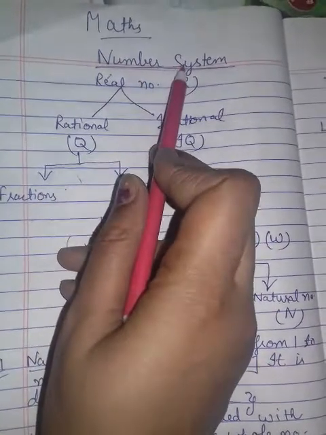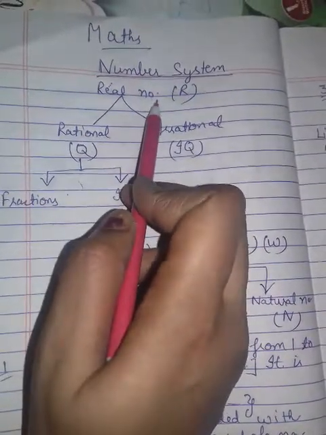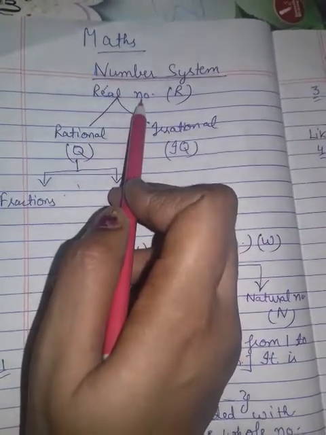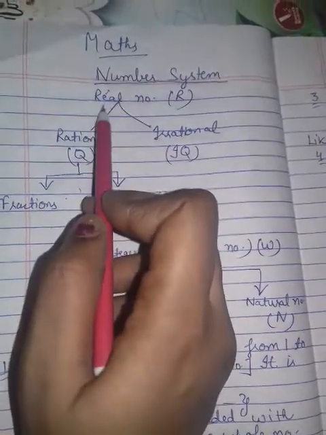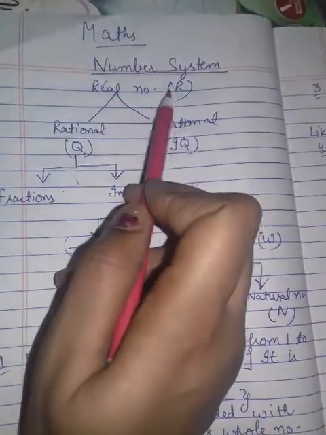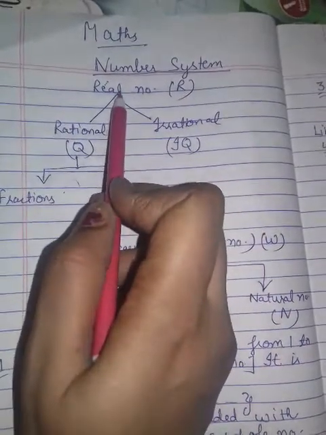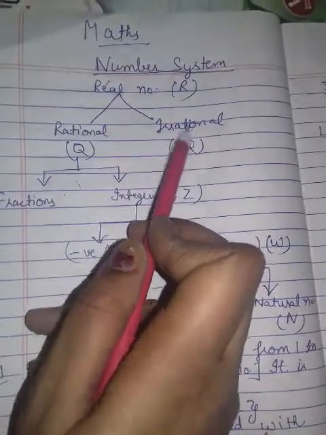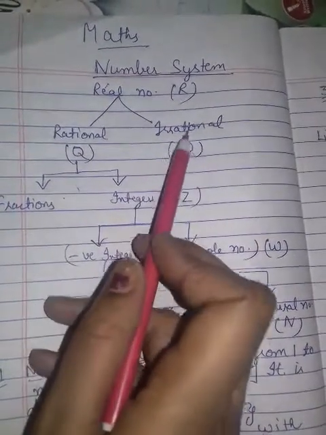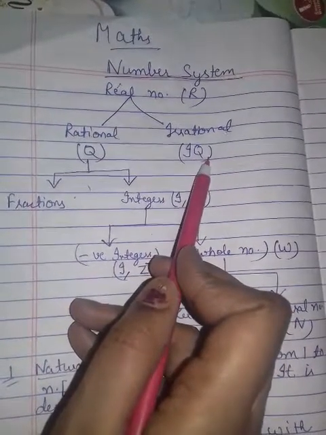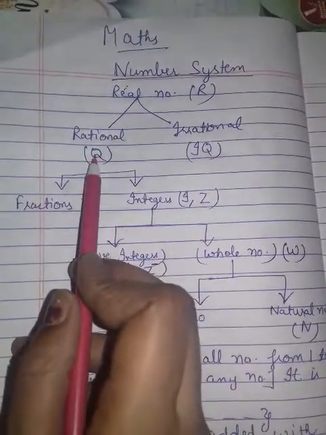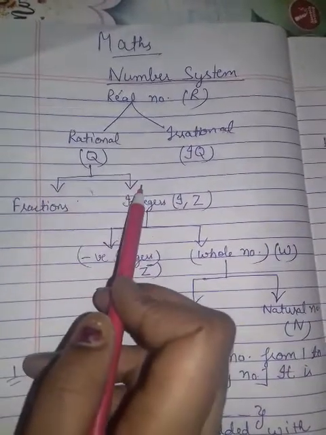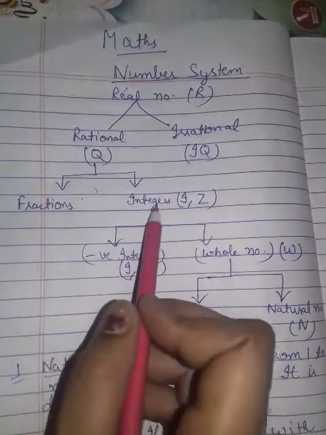Number system means the real number system. Up to 10th standard we already know only about the real number system. It is denoted by capital R. It has two parts. First one is rational, second one is irrational. Rational is denoted by Q, irrational is denoted by IQ. Irrational has no further parts, but rational is divided into two parts, fractions and integers.